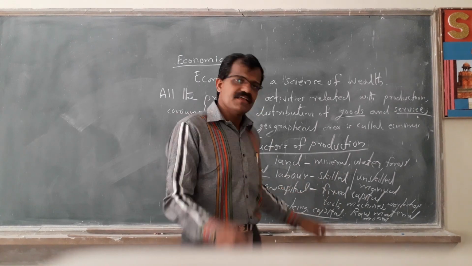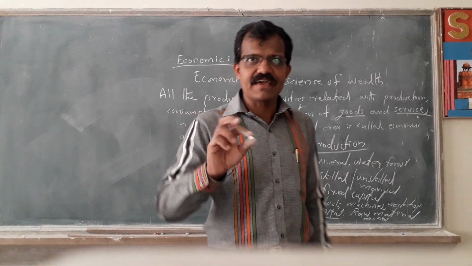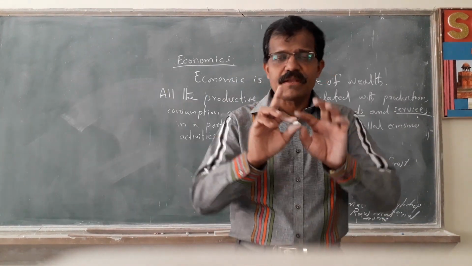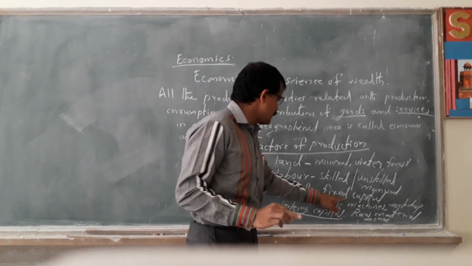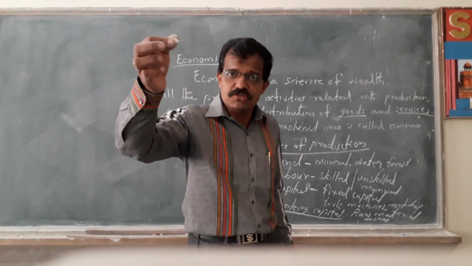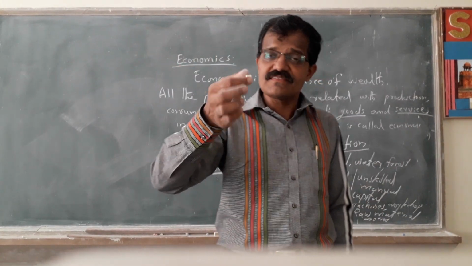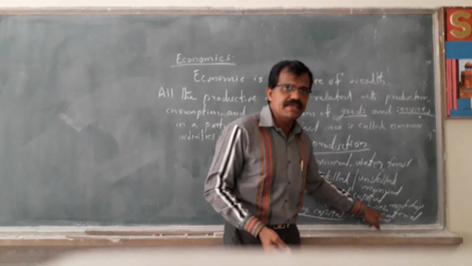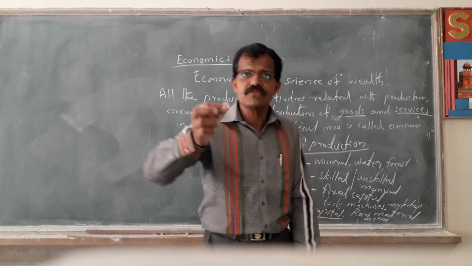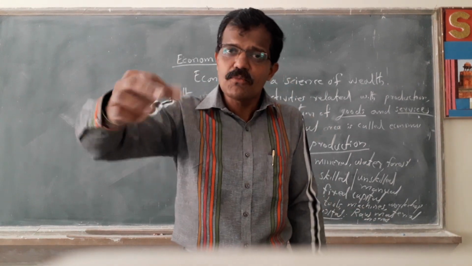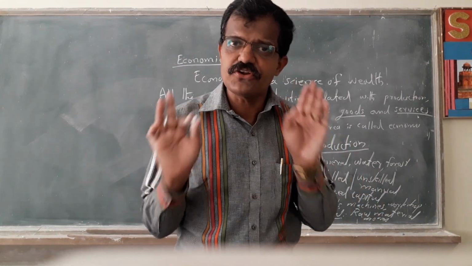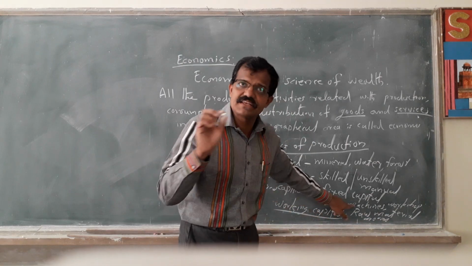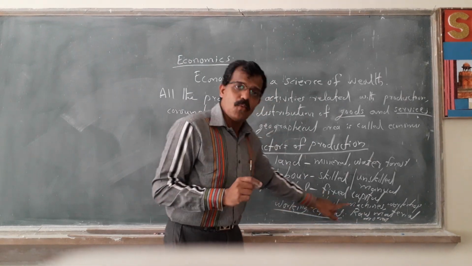Fixed capital means tools, machines and buildings. Everything like this is called the fixed capital. For example, your textbook and note you are using is fixed capital. Then the next one is working capital, that is raw materials and money. We use this raw material for production today. Then tomorrow that raw material is converted into finished goods, and we cannot use it again as a raw material. That is called the working capital.